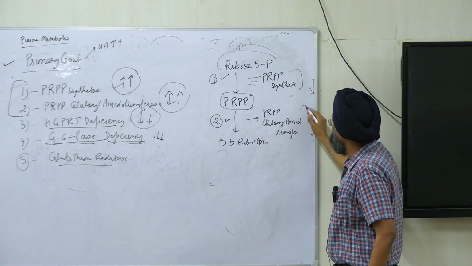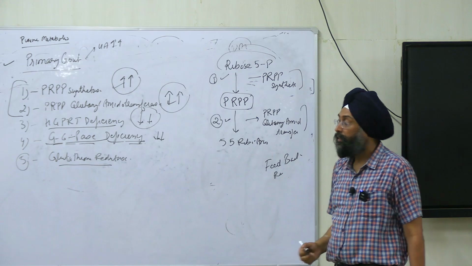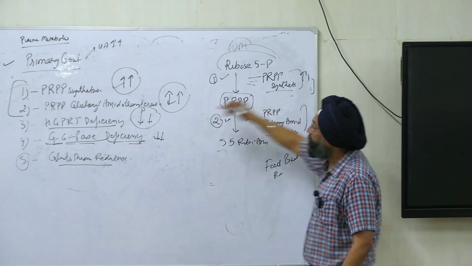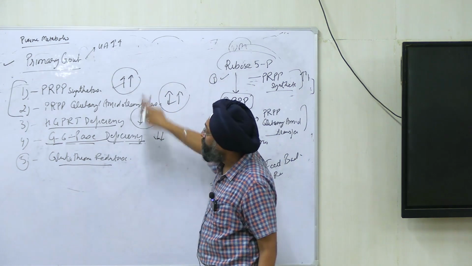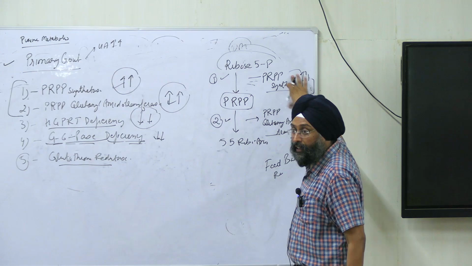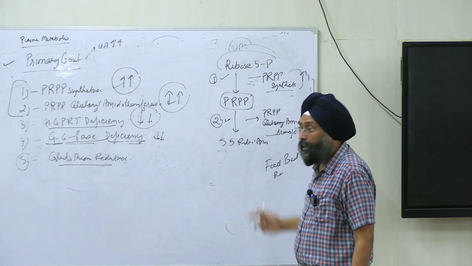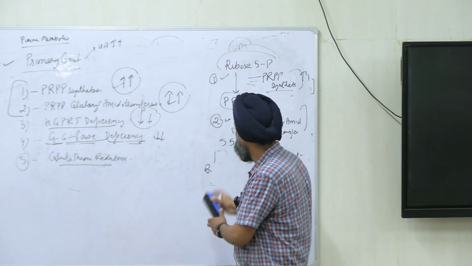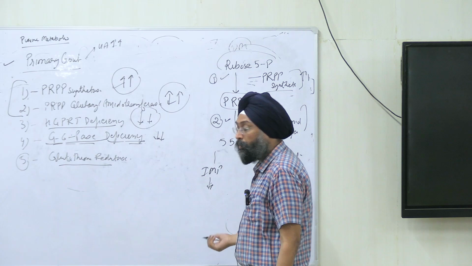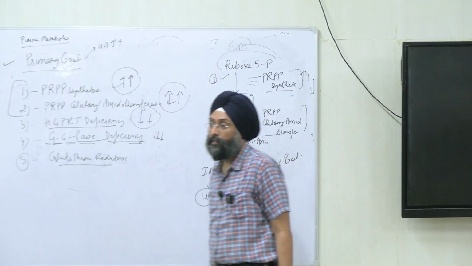Both these enzymes are under feedback regulation, but this delicate feedback is not maintained due to high levels of these enzymes. PRPP synthetase is increased, glutamyl amidotransferase is increased, the first two steps. When the levels of enzymes are increased, the reaction will move forward. Will it move forward? Yes. Finally it will form IMP, and IMP will form other purines and finally uric acid. Uric acid will increase, and that will cause gout.